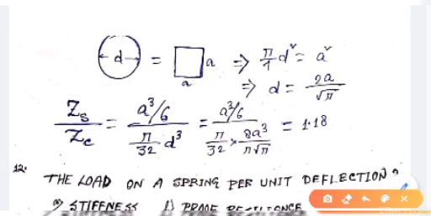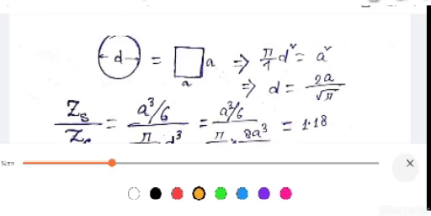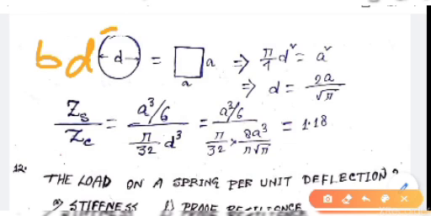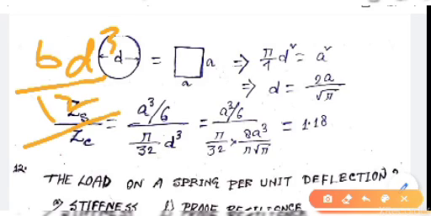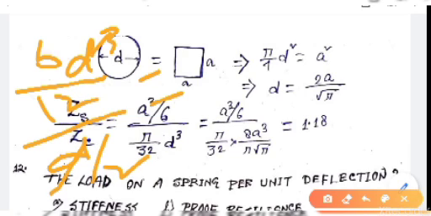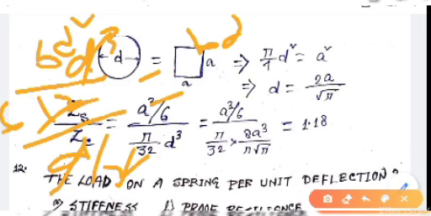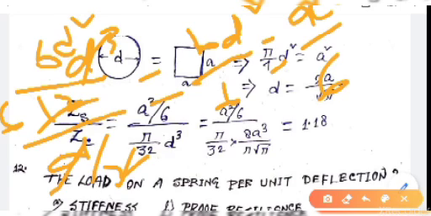For square section Z equals b d cube by 12 divided by d by 2, d cancels, we get b d square by 6. Here square section, so b equals d equals A, so A cube by 6.